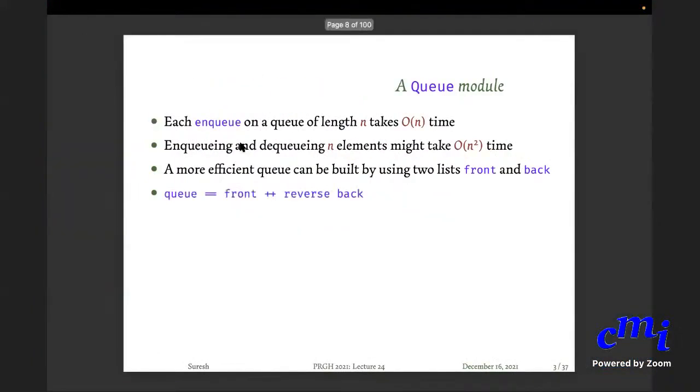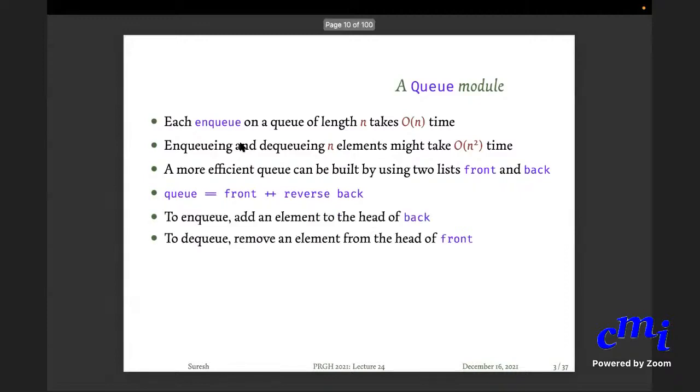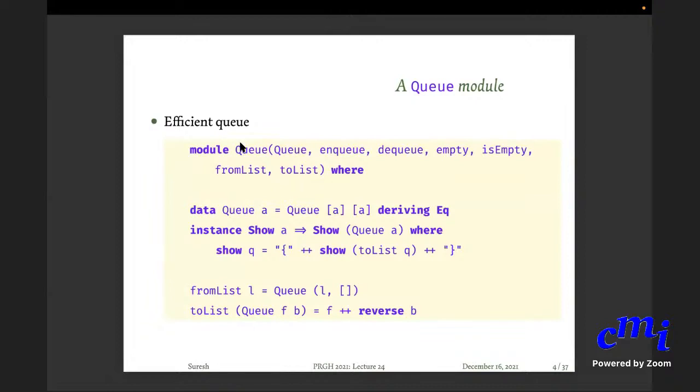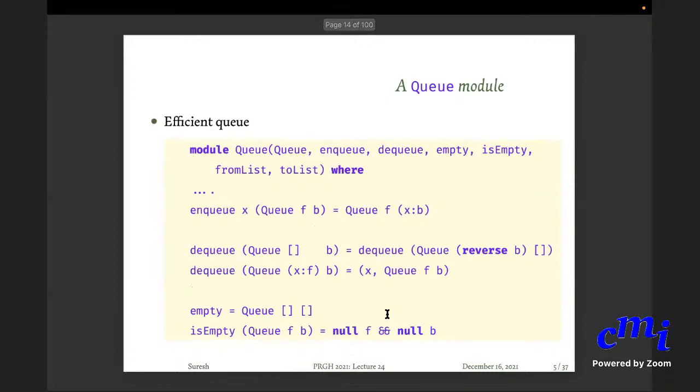I'm saying, okay, so here a more efficient queue can be built by using two lists. Queue is always maintained to be front plus plus reverse of back. So to enqueue, you should add an element to the head of back. To dequeue, remove an element from the head of front. If front is empty, you reverse back into front and then dequeue. Okay. So the code is given here. So from list is this, to list is this, and so on and so forth. So enqueue is given here, dequeue is given here.